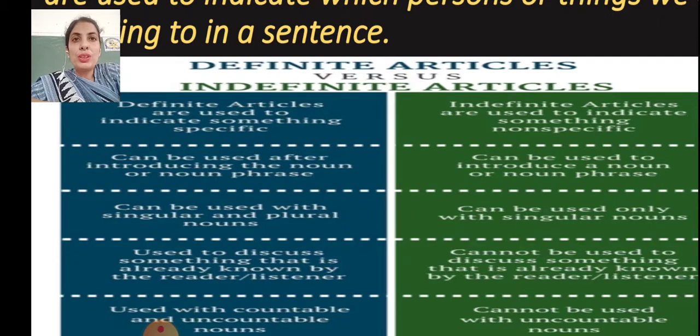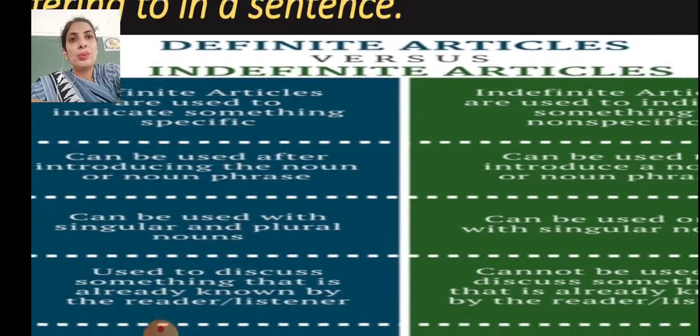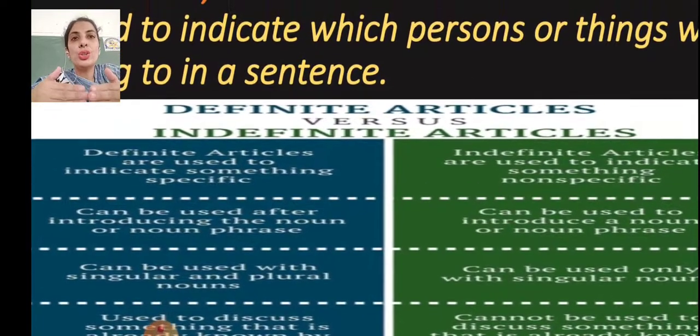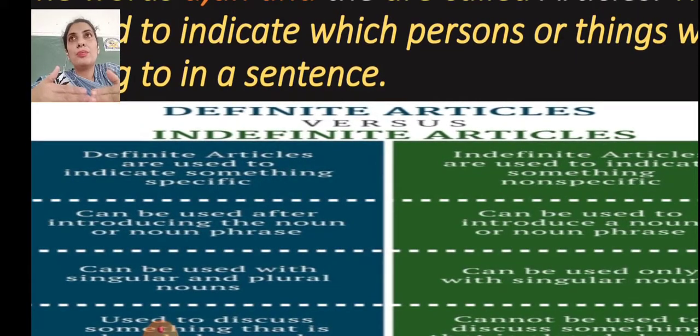Can be used after introducing the noun or noun phrase. Suppose if we have already introduced, like it's a pen, and I have bought this pen from a shop. The shop is nearby my house. Now a shop, first time introduction.